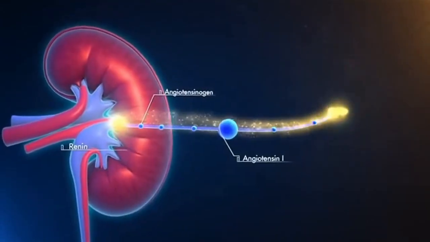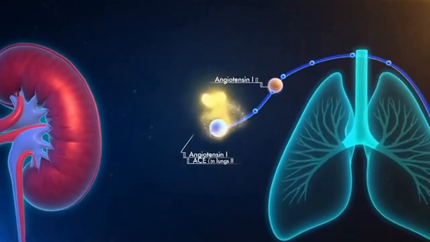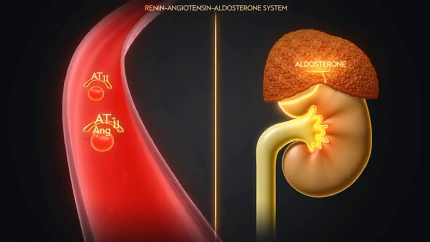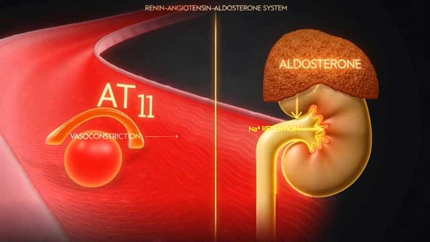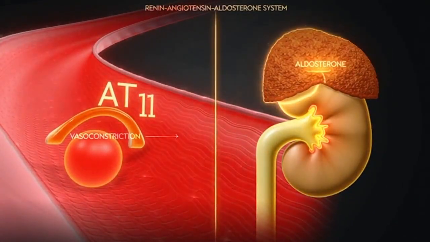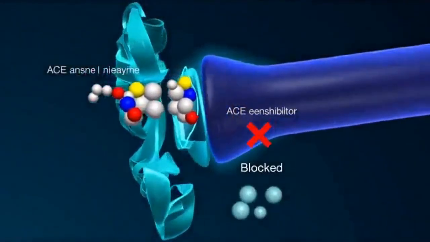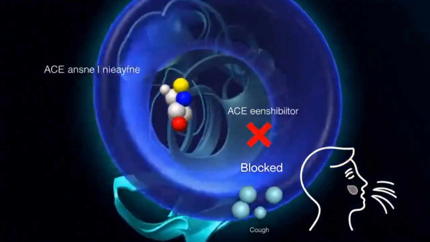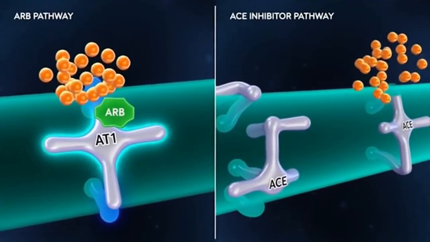ACE inhibitors and ARBs are among the most prescribed drugs in the world. They form the backbone of treatment for hypertension, heart failure, diabetic nephropathy, and post-MI care. But to use them well, you need to understand exactly how they work and where they differ. Today we break down the renin-angiotensin-aldosterone system, RAAS, the mechanism of both drug classes, their clinical indications, side effects, and the pearls that separate a good clinician from a great one.